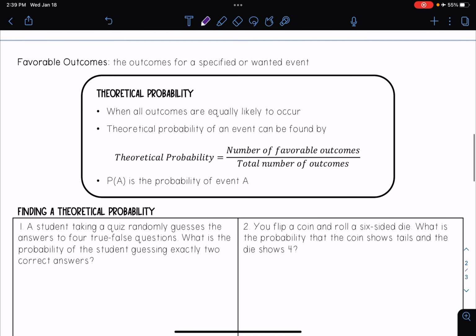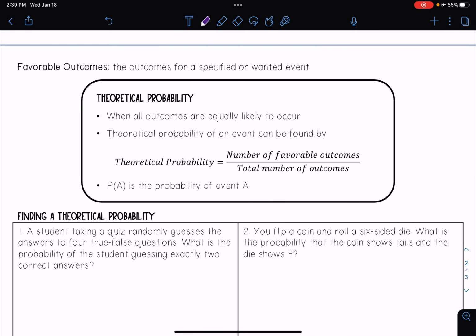And so what we're going to look at in the next video is theoretical probability. So first, for a definition, favorable outcomes are the outcomes for a specified or wanted event. So for instance, for flipping a coin, if you want to find the probability of it landing on heads, that would be the favorable outcome because that's what we are wanting to happen.